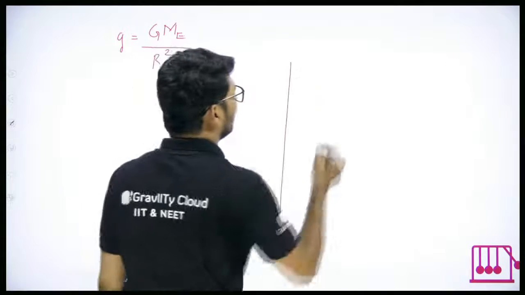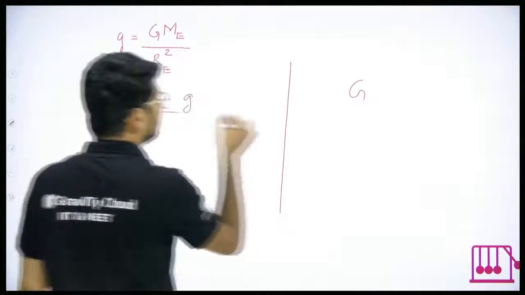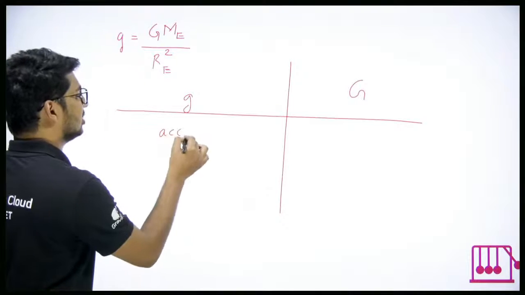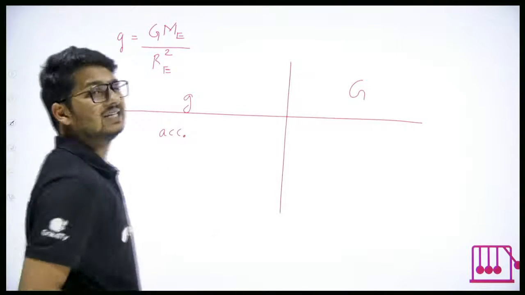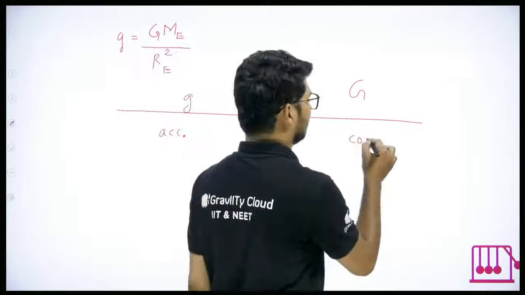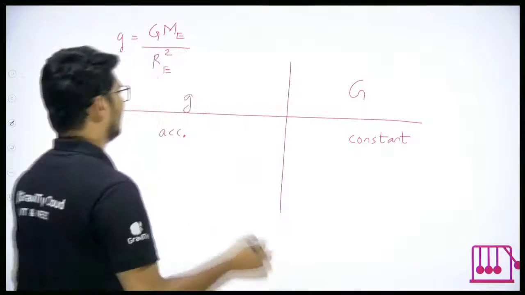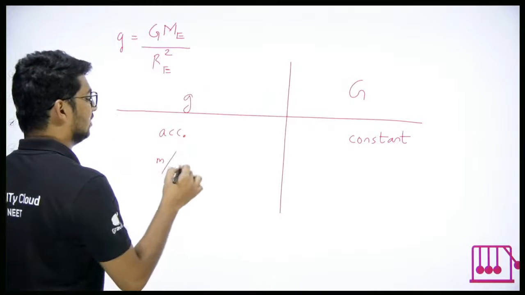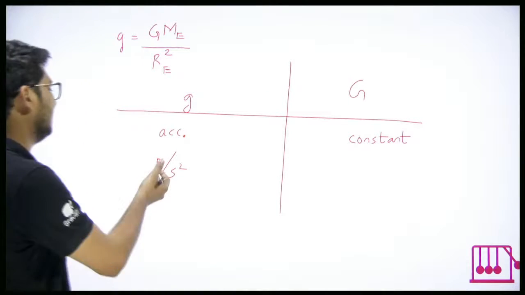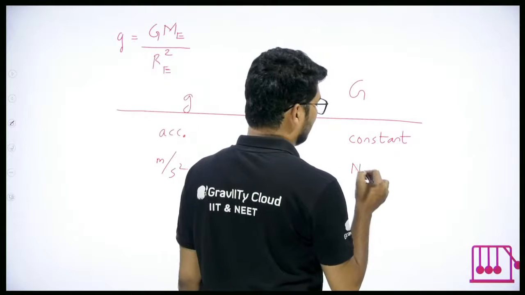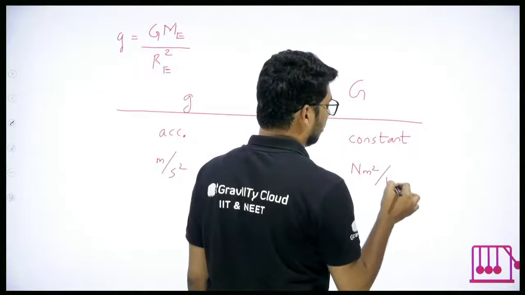Small g and capital G. There is a lot of difference between them. Small g is acceleration. Capital G is just a constant, a universal constant. The SI unit for small g, it is acceleration, so it will be meter per second square. For capital G, it is what? Newton meter square upon kilogram square.